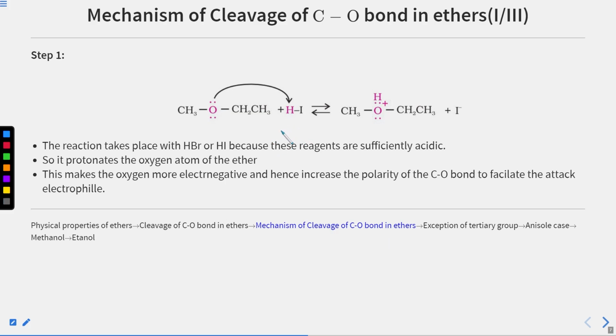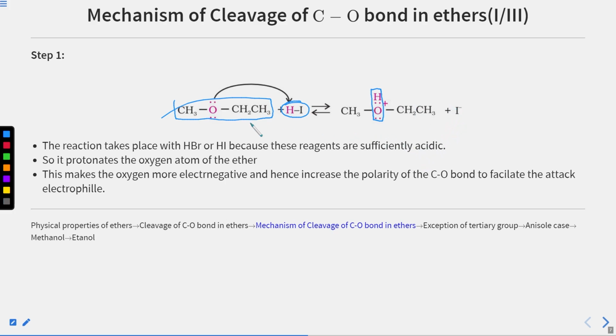Now let us see our reaction. So we have seen that we take an ether. We have reacted it with the halo acid. So here is our halo acid, and the halo acid that we have taken is HI. So first of all, this ether will be protonated. Clear? Now this is the protonated ether. So this is the first step here.